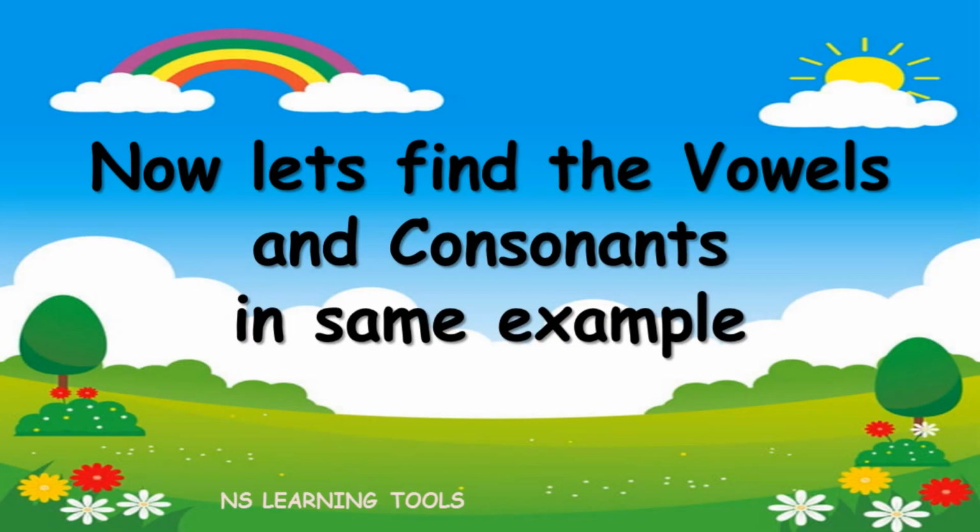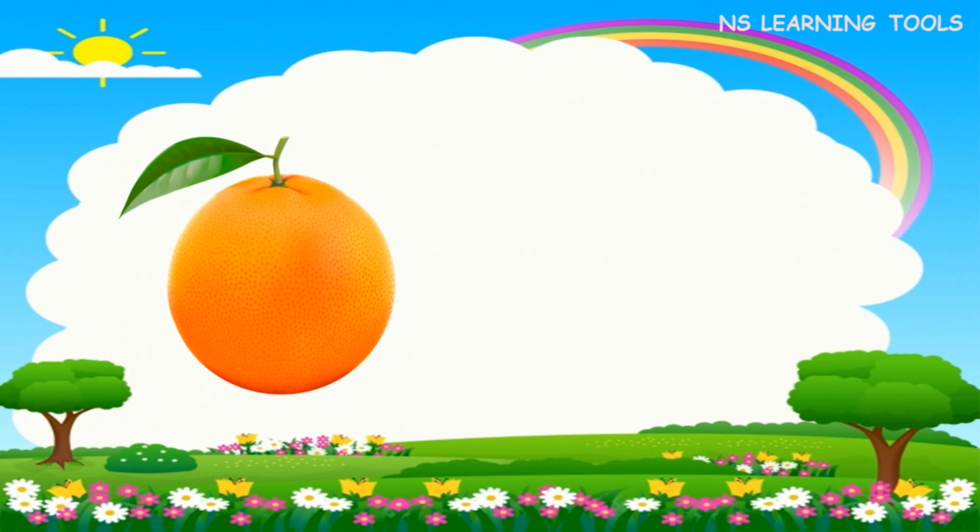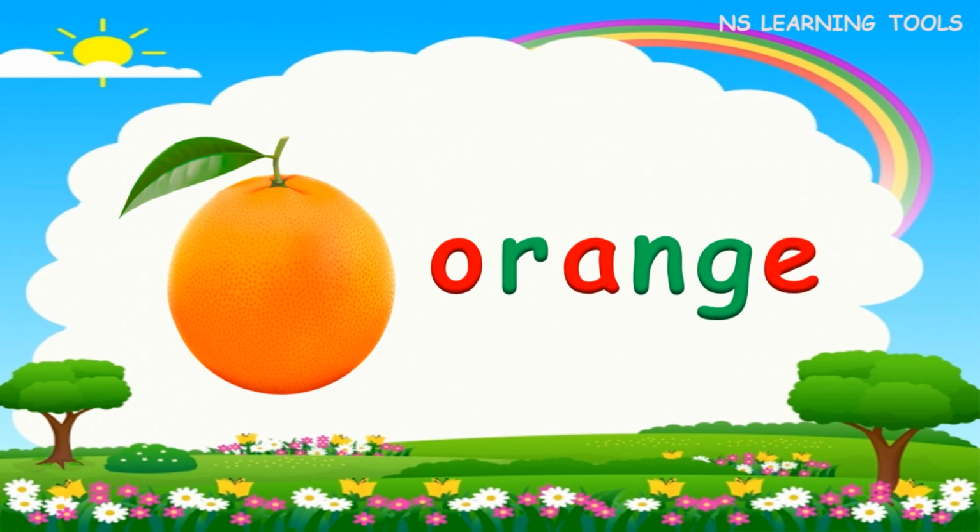Now let's find the vowels and consonants in the same example. O, R, A, N, G, E. Orange. Here, O, A, and E are vowels, and R, N, and G are consonants.